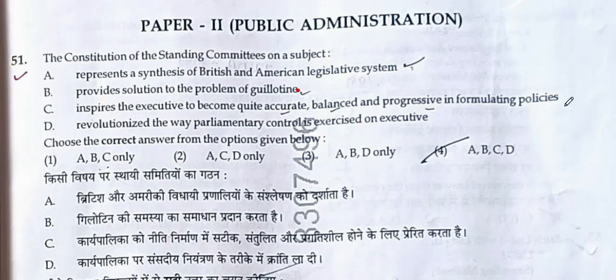So, the very first question, that is 51: the constitution of the standing committees on a subject represents a synthesis of the British and American legislative system, provides the solution to the problem of guillotine, inspires the executive to become quite accurate, balanced, and progressive in formulating the policies, and revolutionizes the way parliamentary control is exercised on the executive. The correct answer here is all four statements are right, hence option 4 is the correct answer.